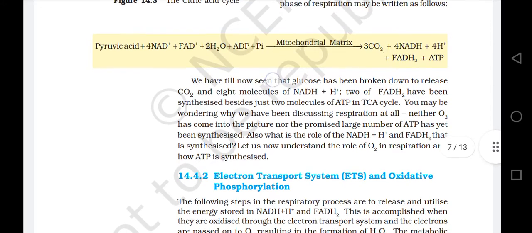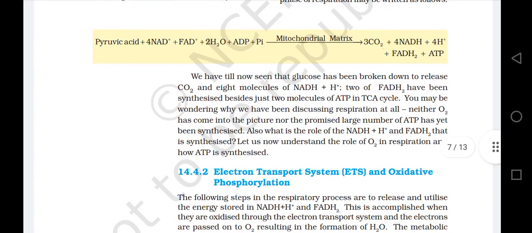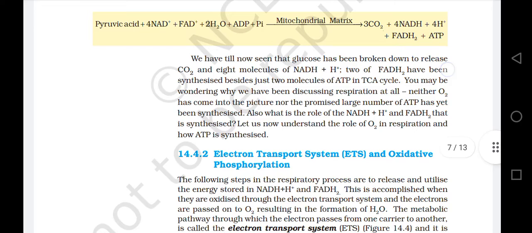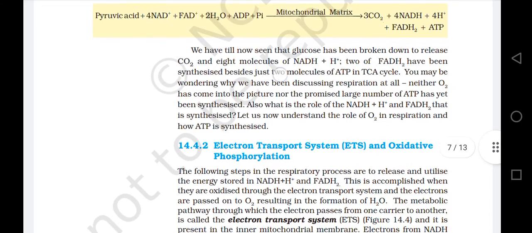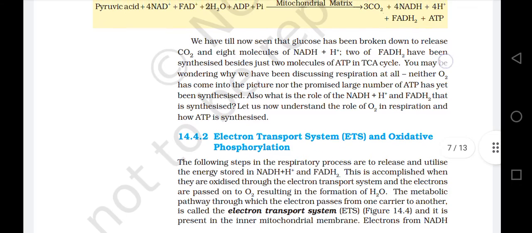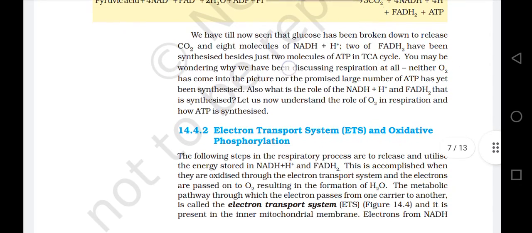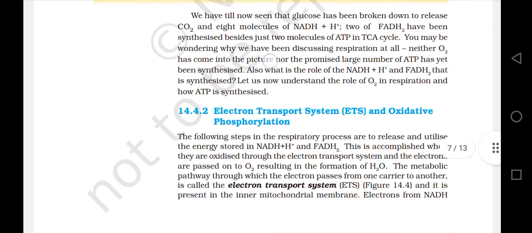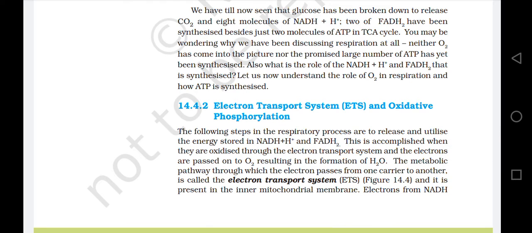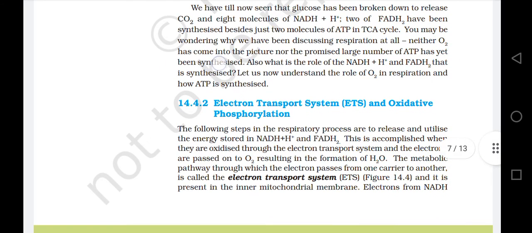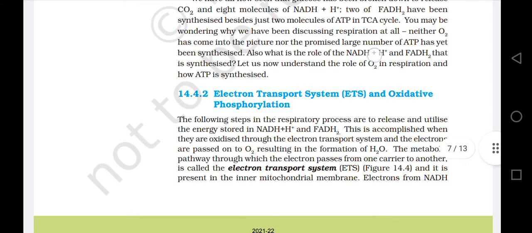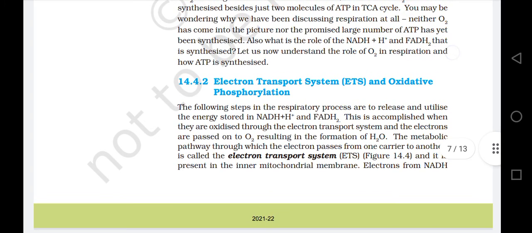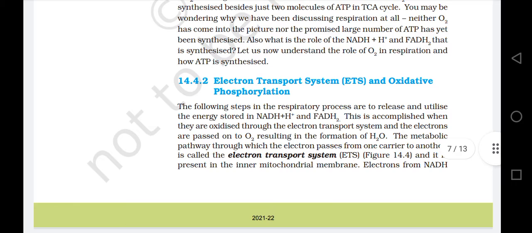We have till now seen that glucose has been broken down to release carbon dioxide, and 8 molecules of NADH + H+ and 2 of FADH2 have been synthesized, besides just 2 molecules of ATP in the TCA cycle. You may be wondering why we have been discussing respiration at all. Neither has oxygen come into the picture nor has the promised large number of ATP yet been synthesized. Also, what is the role of the NADH + H+ and FADH2 that is synthesized? Let us now understand the role of oxygen in respiration and how ATP is synthesized.